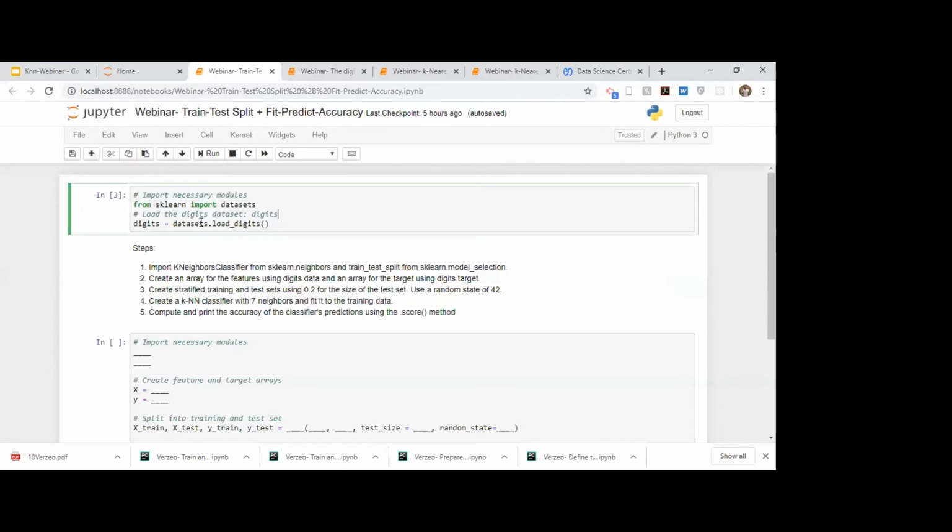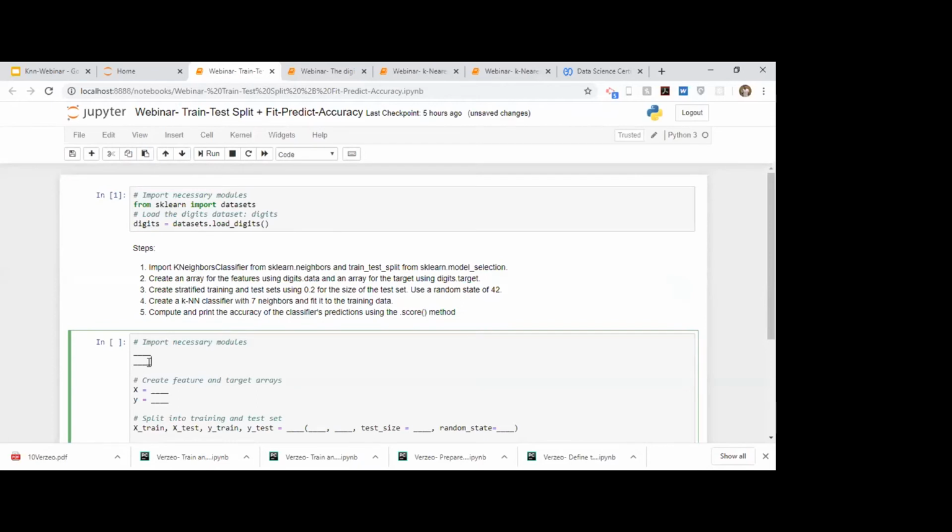Here we are just loading the same data set. All right, guys, nothing new. So we are just loading the same data set. I will run the command again, and our data set would be loaded. It is loaded. Now we will move on to our first step. It says import the KNeighborsClassifier from sklearn.neighbors and the train test split function from the sklearn package. And inside that sklearn package, there is a module called model_selection. So let's import both the packages.